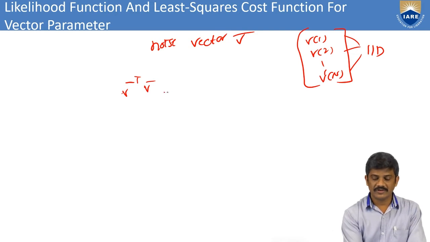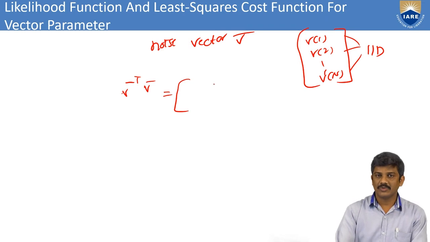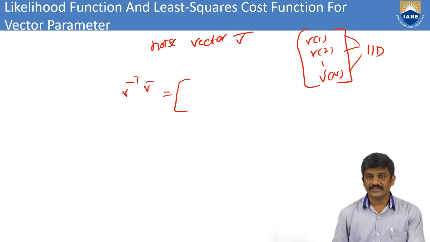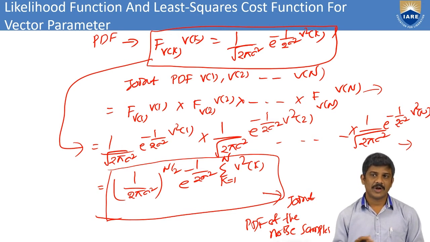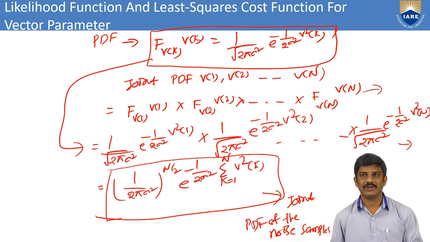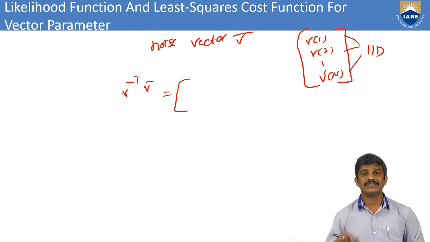Then we can write the v vector. That is a v vector. We know that v1, v2 up to vn. This is only for the probability density function of the noise samples. Up to now, this is the difference. Now we can consider the vector.